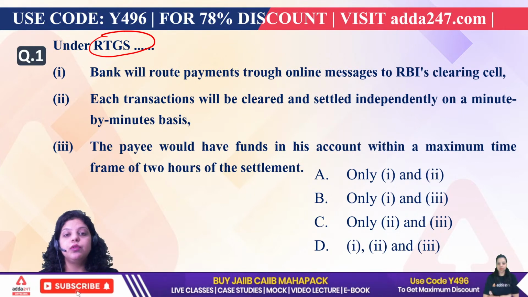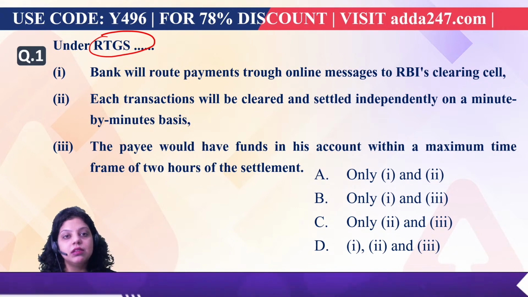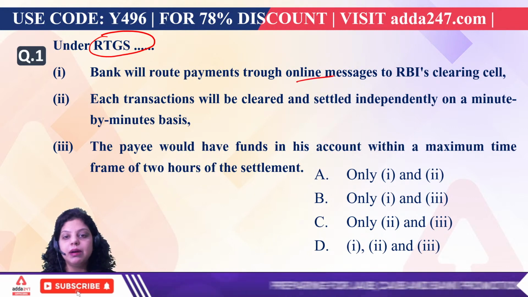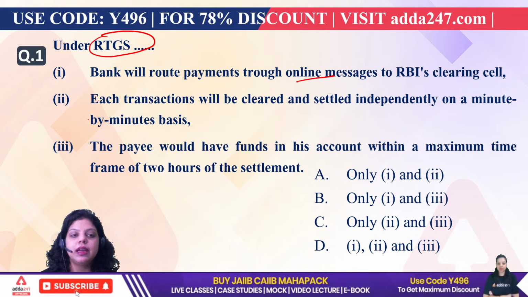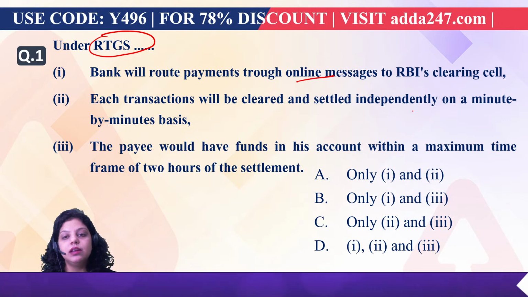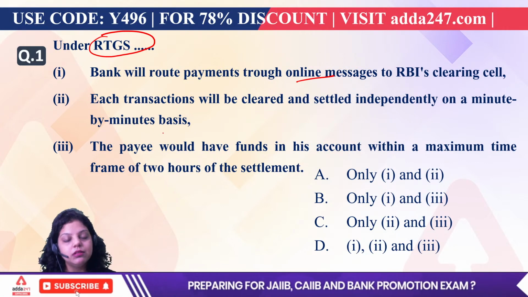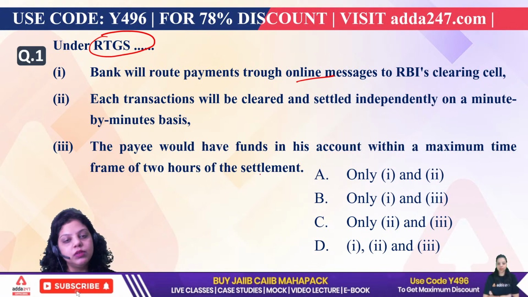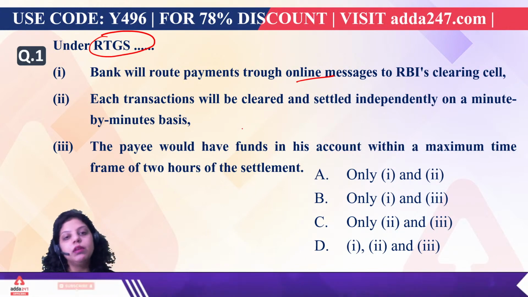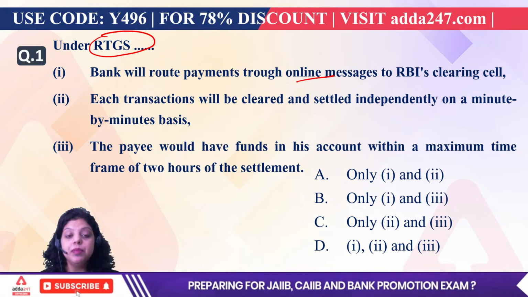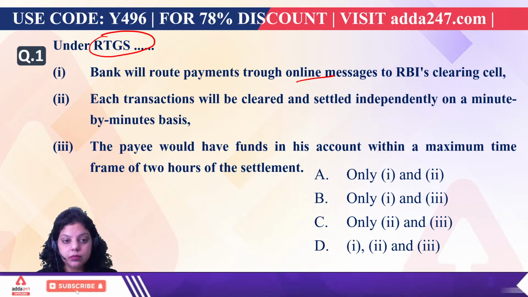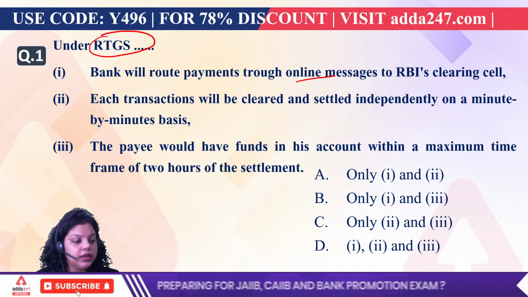So we have to answer which of the following statements about RTGS is correct. First is saying banks will route payments through online messages to RBI's clearing cell. Second is saying each transaction will be cleared and settled independently on a minute by minute basis. Third is saying the payee would have funds in his account within a maximum time frame of 2 hours of settlement. So which of the following will be correct? A, B, C or D? Which of the following will be the option?